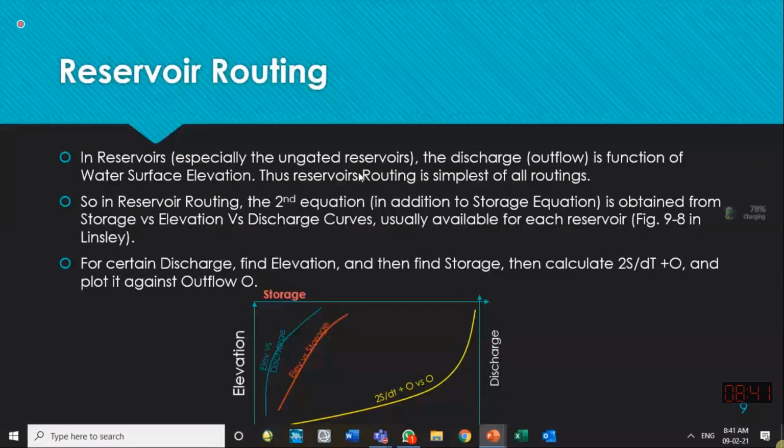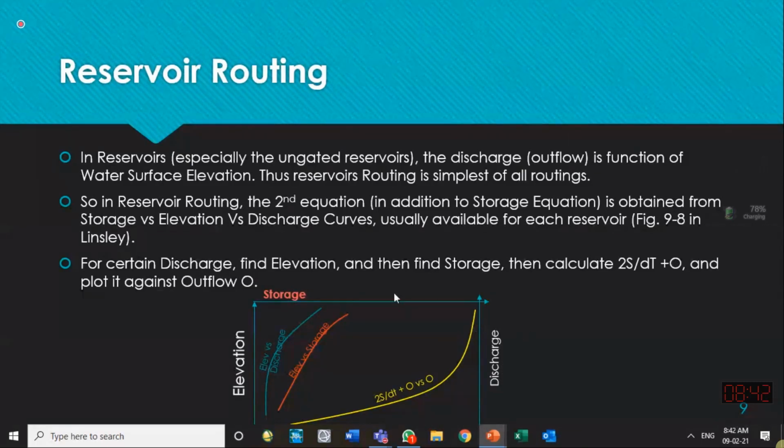You see, we have a relationship between elevation and storage, this red one. We have a relationship between elevation and discharge. If you have the water level known to you, you can have a relationship. Let us suppose its shape is this one. So if these two are the information with us, we can find a relationship between storage and discharge. Discharge means outflow from the channel.